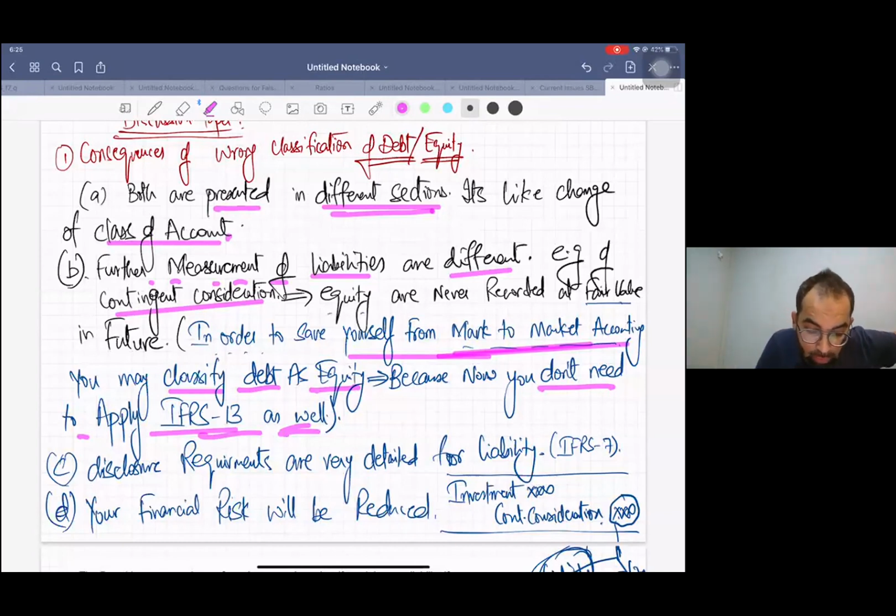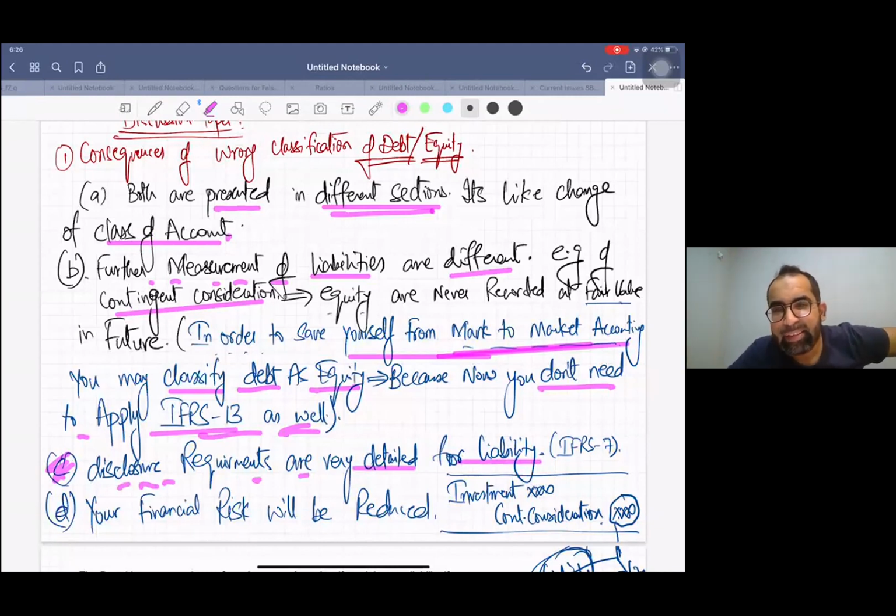Number C, we all know, we are accountants now, and we all have studied financial instruments. Normally the standard board is very strict for liabilities. So once you classify anything as a liability, there is a detailed disclosure requirement. Disclosure requirements are very detailed for liability.